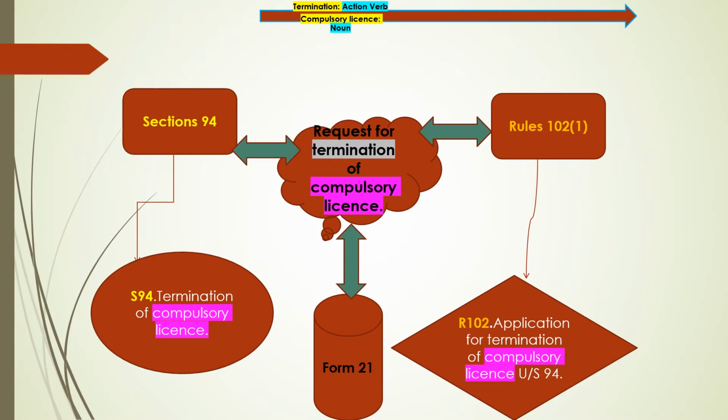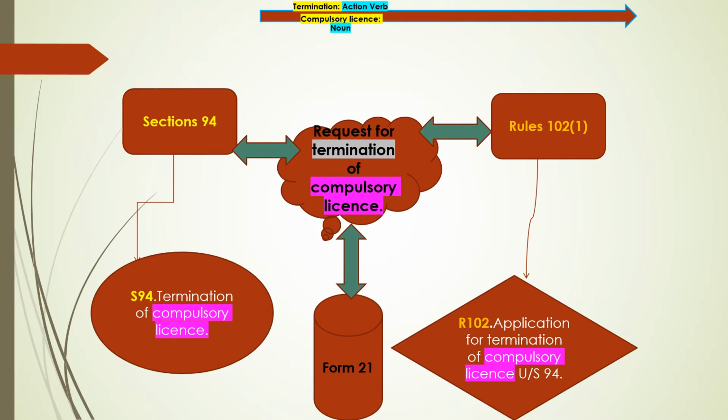So friends, we will start with form number 21. The relevant section is section number 94 and the rule is 102, specifically rule 102 sub-rule 1. The title for section 94 is termination of compulsory license. The title for rule number 102 is application for termination of compulsory license under section 94, and form number 21 has the title request for termination of compulsory license.